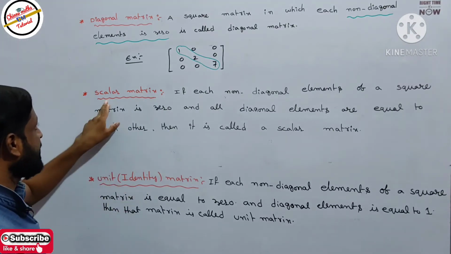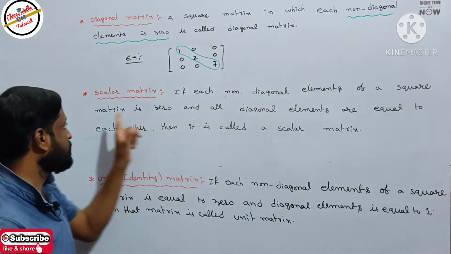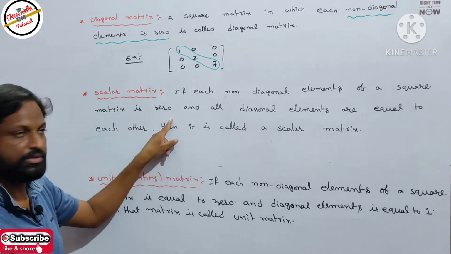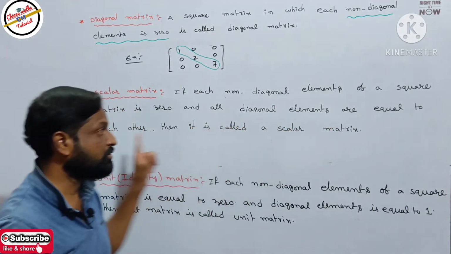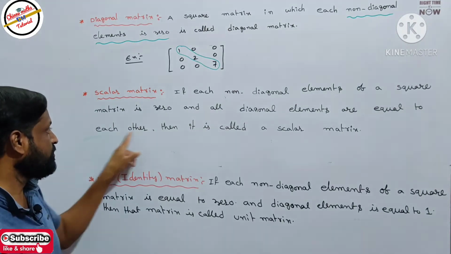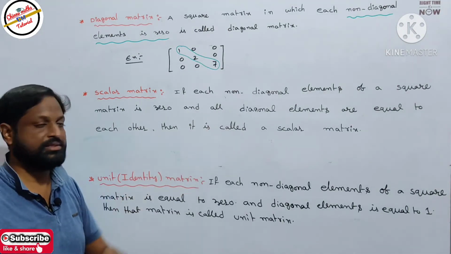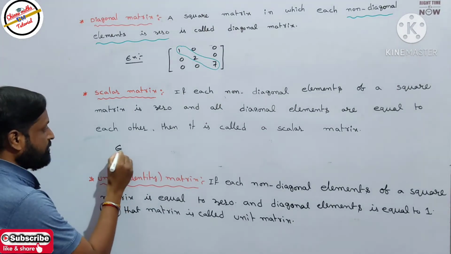Next, scalar matrix. If the non-diagonal elements of a square matrix are 0, the same condition, and all diagonal elements are equal to each other, then it is called a scalar matrix. Here I will take one more example.